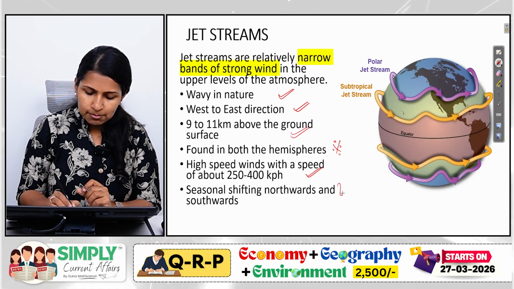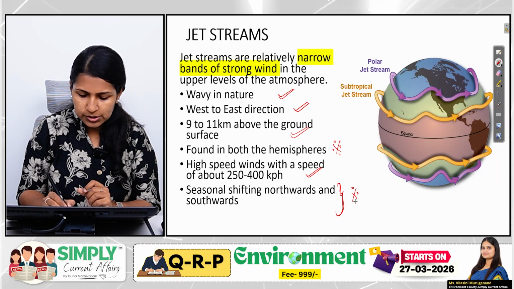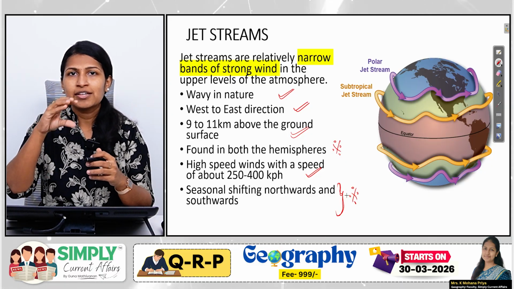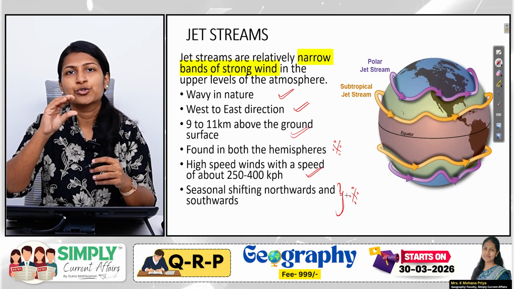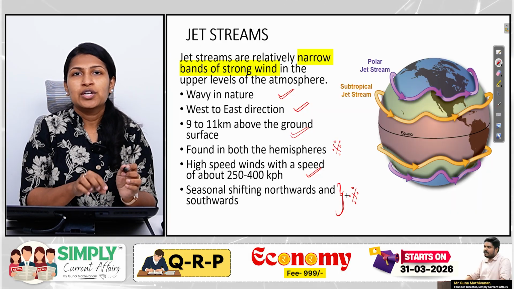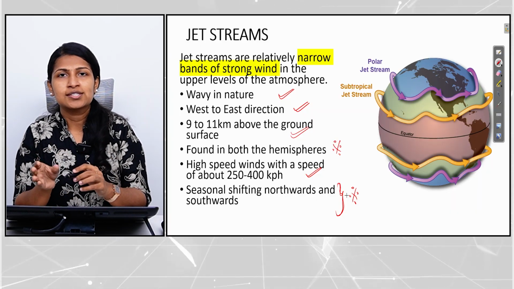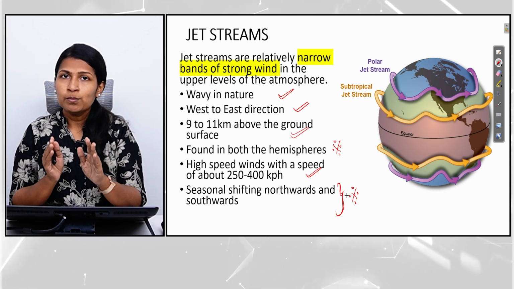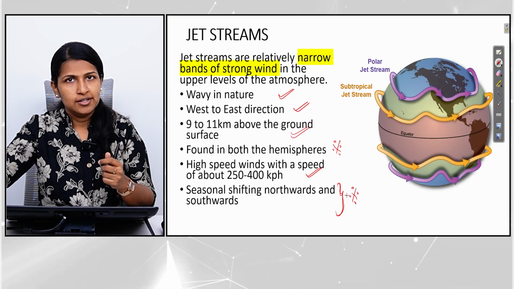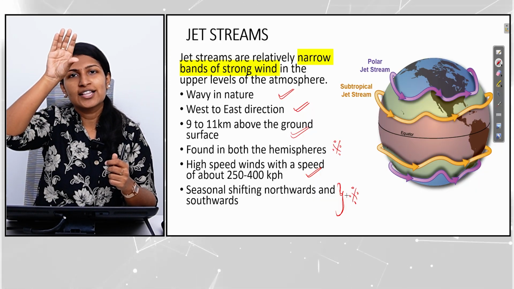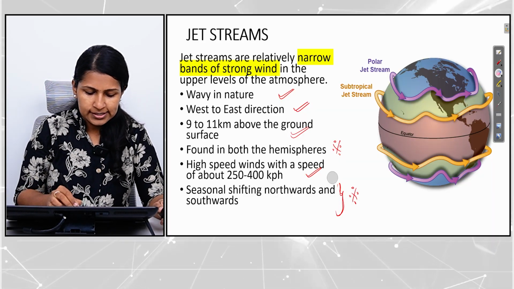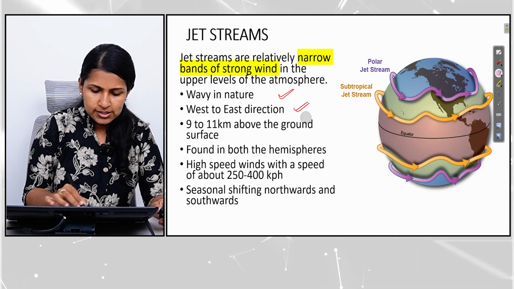A very important point with regard to jet streams is that the region over which the jet stream occurs is not a fixed region. Jet streams can shift northwards or southwards depending on seasons. It is this point which we are going to understand in a little more detail to understand the topic of Western disturbance. Hope you've understood and visualized what jet streams are. It is like a river of wind. Instead of moving over the ground, it is moving at the upper troposphere level. Is that clear? Now, let us understand this seasonal shifting of these jet streams.